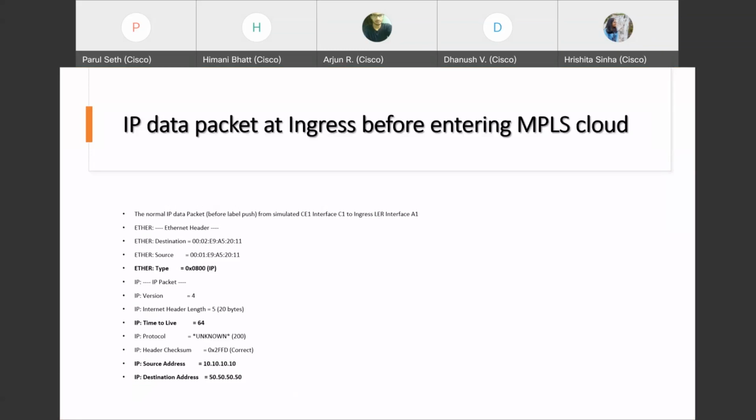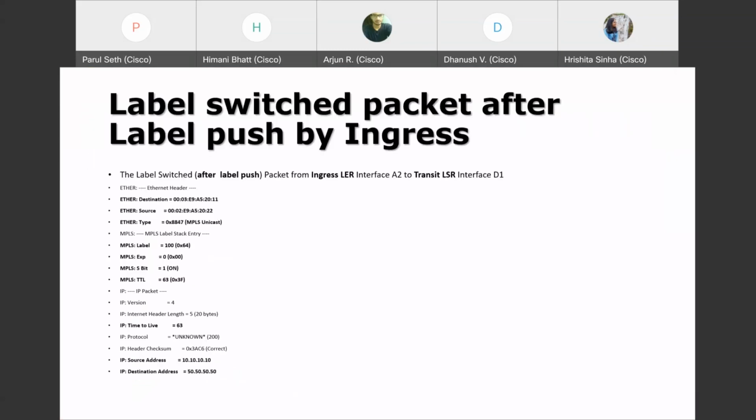Okay, so this is the IP packet data which is entering the MPLS cloud. We can see it has the destination MAC address, IP address, checksums, time to live, and all those values. Once it enters the MPLS cloud, the first thing is to push the label. So our PE router will first of all push a label. It will give label 100, and the other values like EXP is 0, and the S bit is on because it's the last label which has been pushed, and TTL is the time to live. So this is the first push operation that has been done.